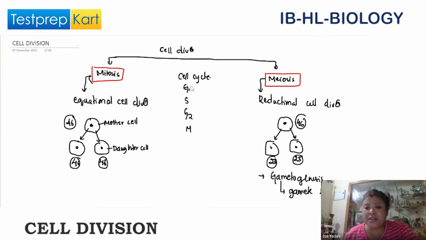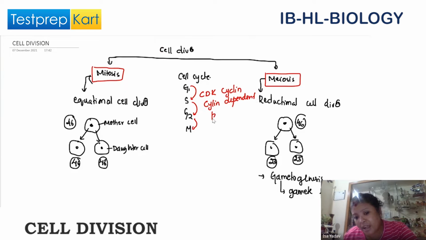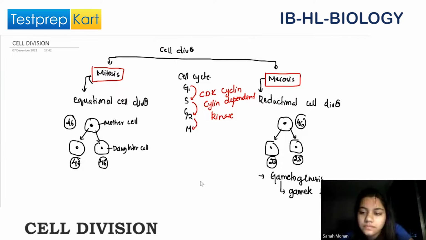Each time a cell goes from one phase to the other, this movement of the cell is controlled by enzymes called CDK, or cyclin dependent kinase. Is this clear?